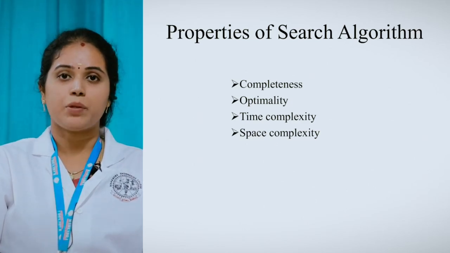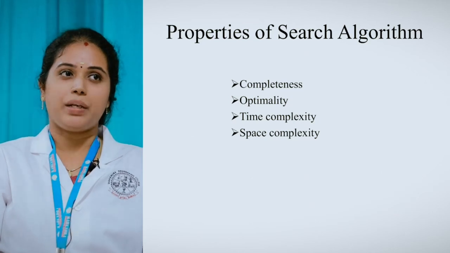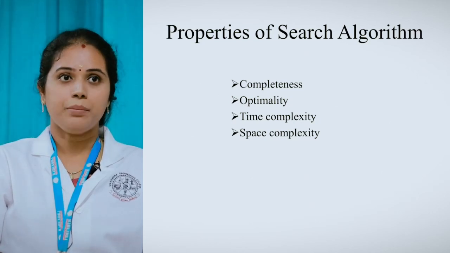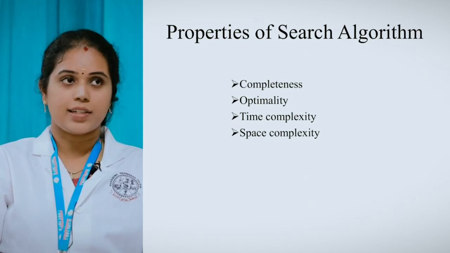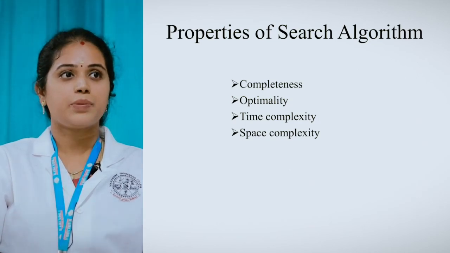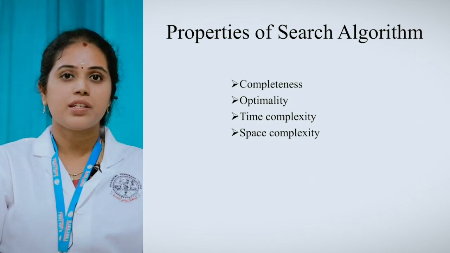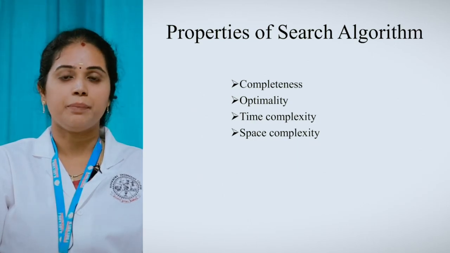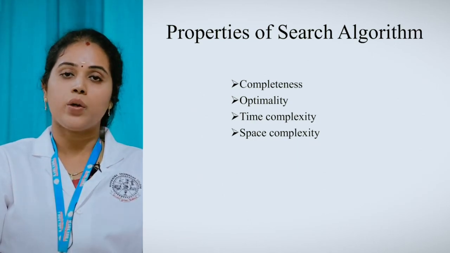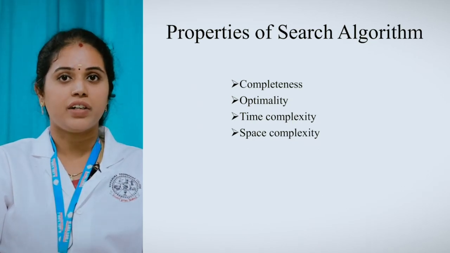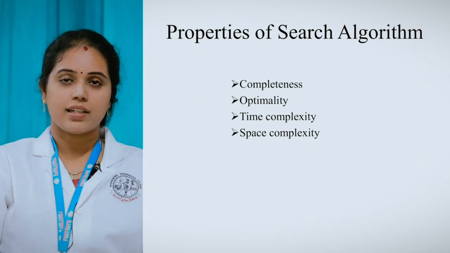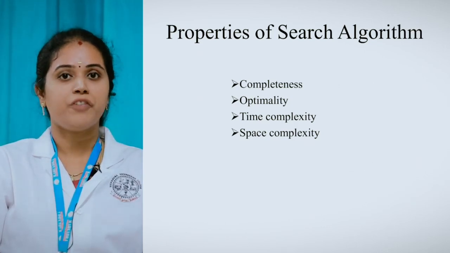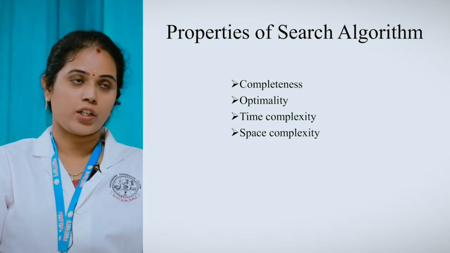Then the next one is time complexity. The amount of time to complete the task is said to be the time complexity. The next one is space complexity. How much space you require to complete the task in this algorithm is said to be the space complexity. So these are the four important properties involved in the search algorithm: time complexity, space complexity, completeness, and optimality.